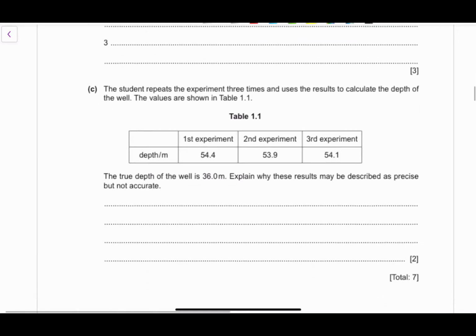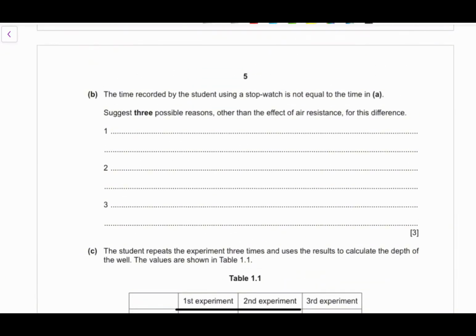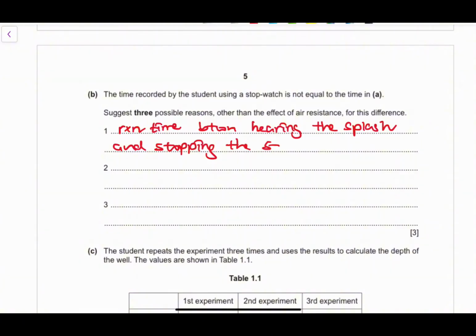There are many reasons. The first one that is most apparent is reaction time. So there is reaction time between hearing the splash and stopping the stopwatch.